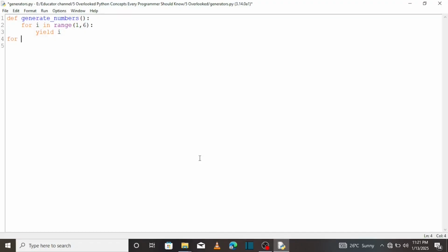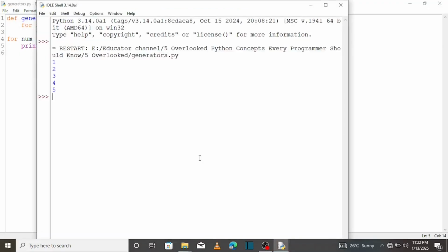For num in generate numbers, we are going to print the num. So this should print each number as it's generated. When you save and run, voila, you will see 1, 2, 3 up to 5.